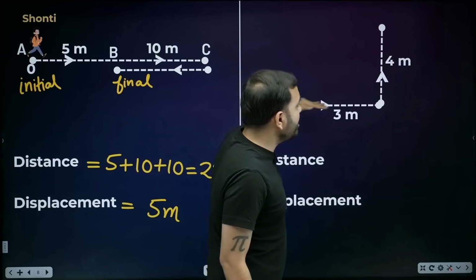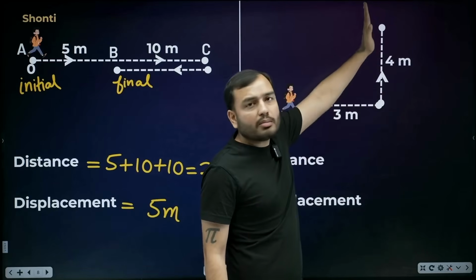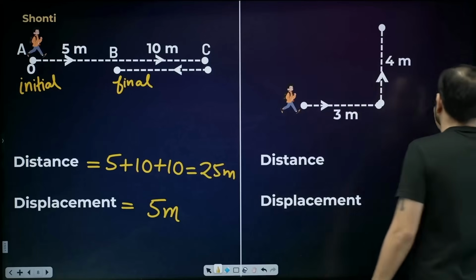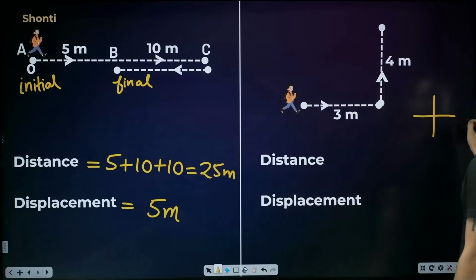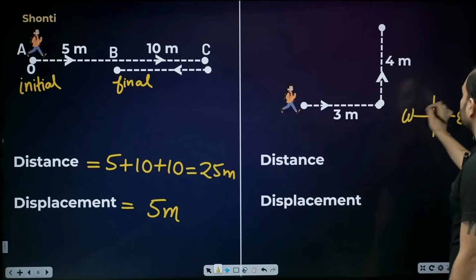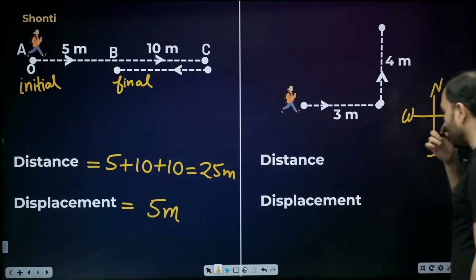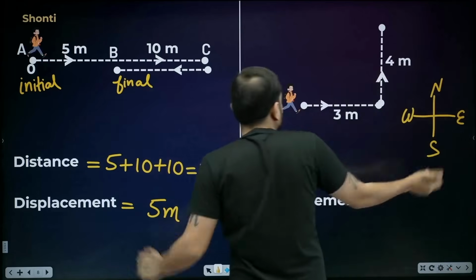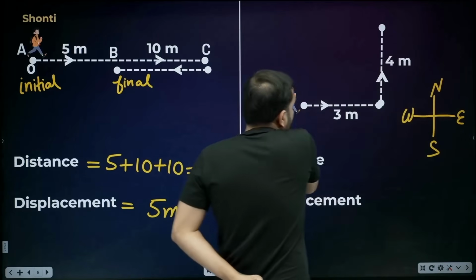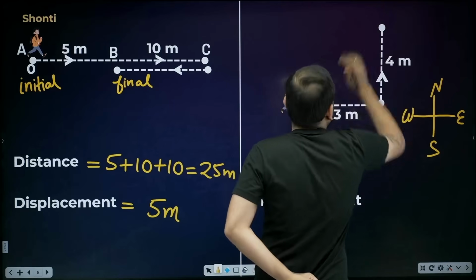Shanti walks 3 meters east and then 4 meters north. Sir, east, west, north, west. Imagine it like this. This is east, that is west, upward is north, and downward is south. Simple. The right is east, the left side is west, up is north. Now Shanti walks 3 meters east, 4 meters north.